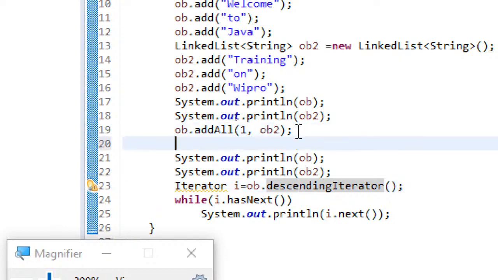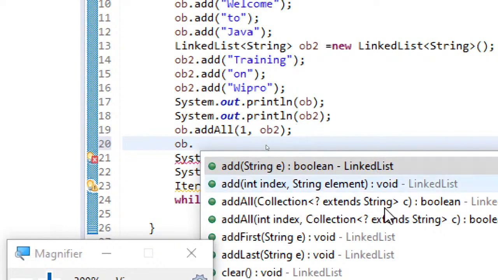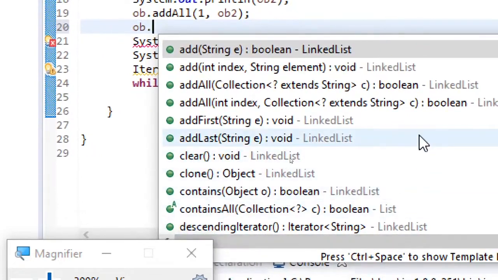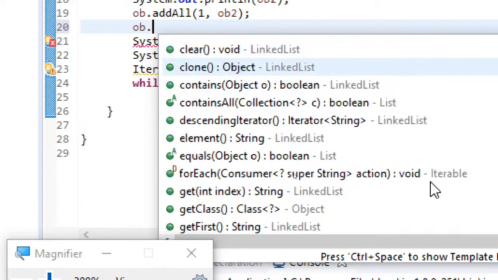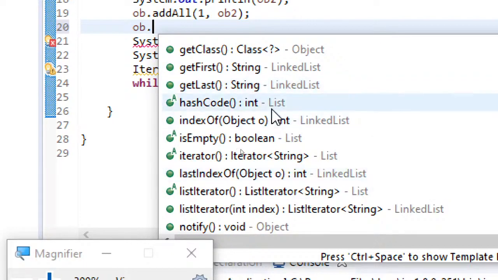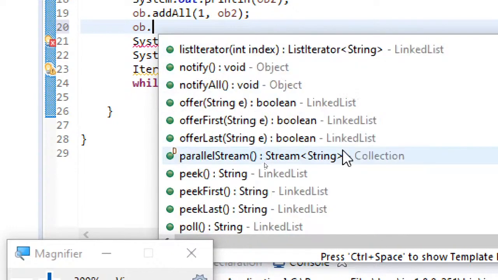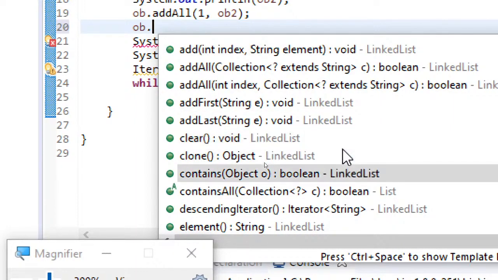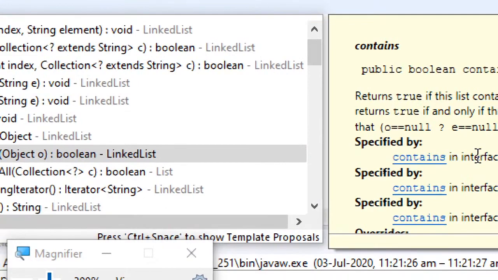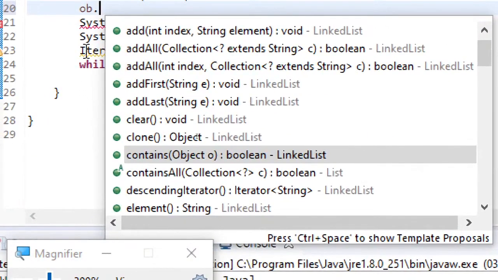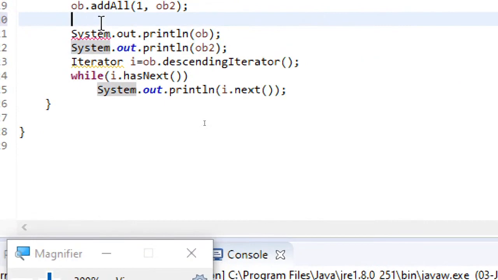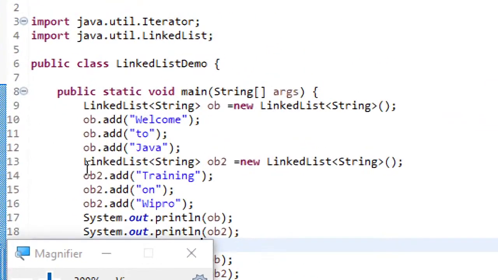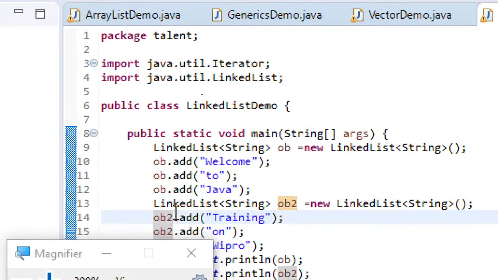You can just click on ob dot, and then you can understand what are the various methods that this particular class has. Here you can see linked list like this. All these things are of linked list, and this method is coming from list interface. This method is coming from object class. If you move your arrows, you can even go through the description on the side and explore that. All those things you have to experiment with, then only you can get command over that. And this is with regard to the linked list.